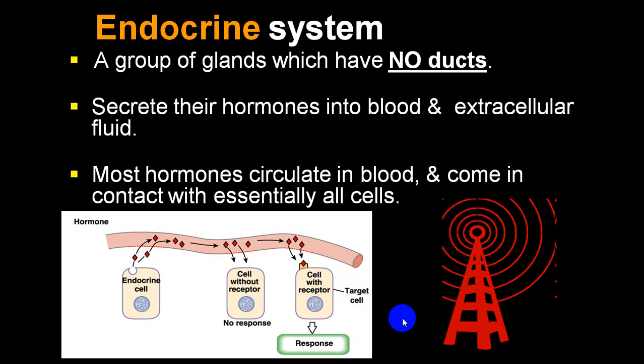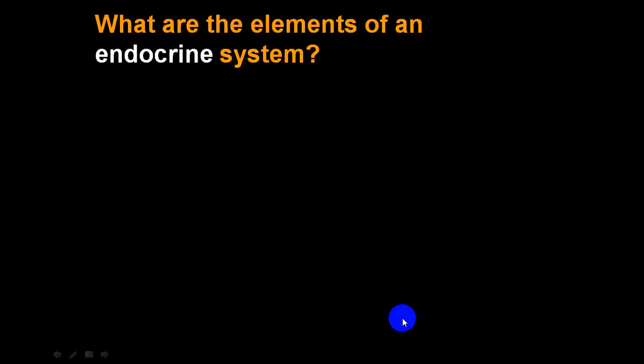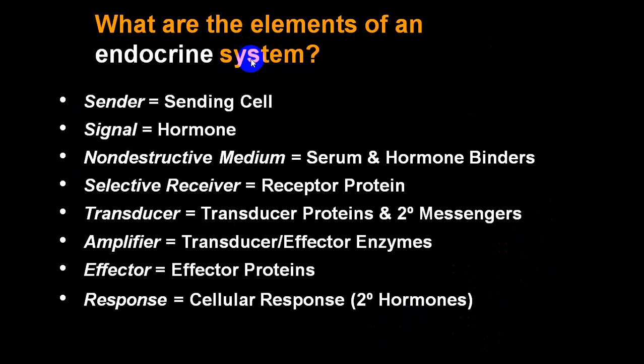This is the basic pattern of the endocrine system. Now there are different words which are utilized in an endocrine system. We call the sender the cell which sends the impulse. What is a signal? The signal is by means of a secreted hormone.